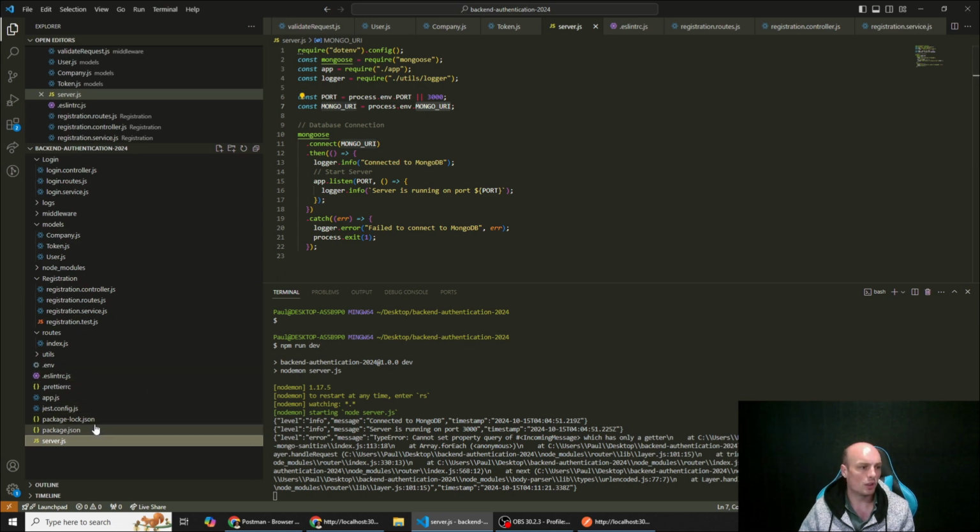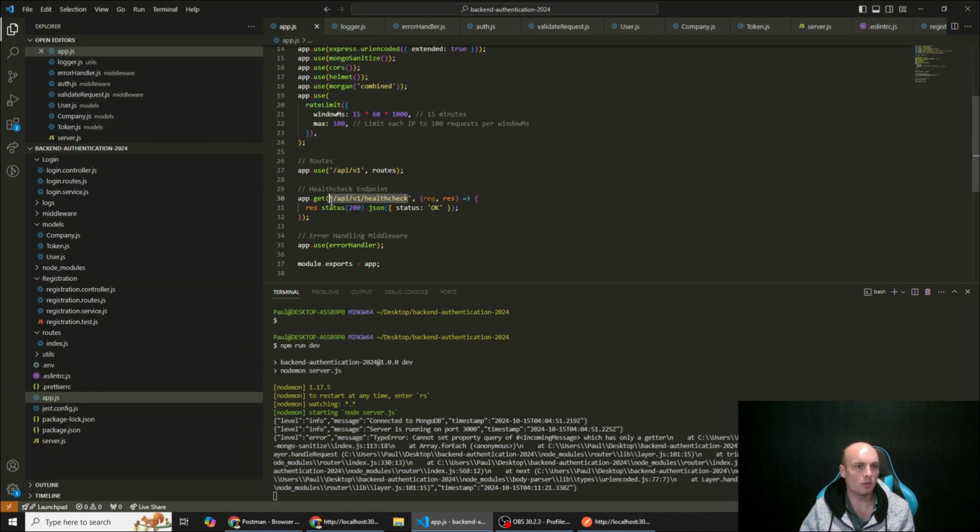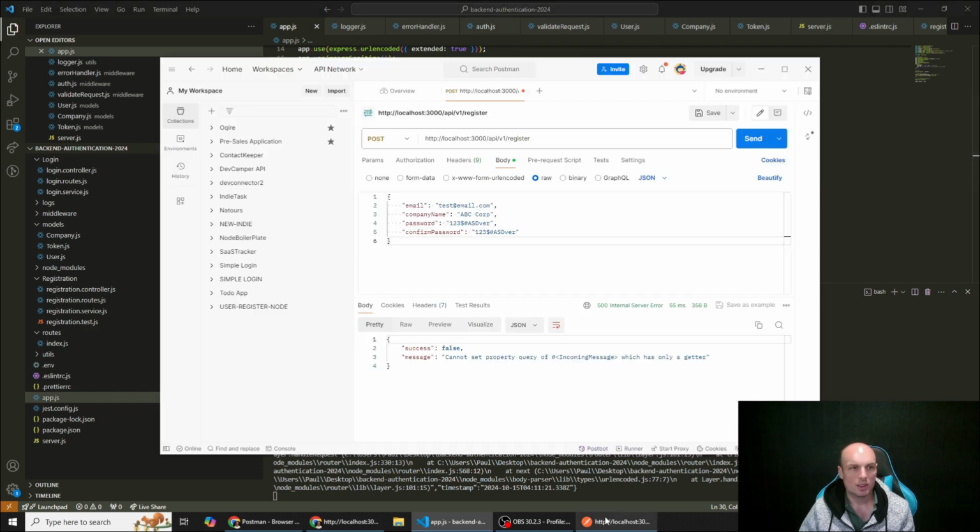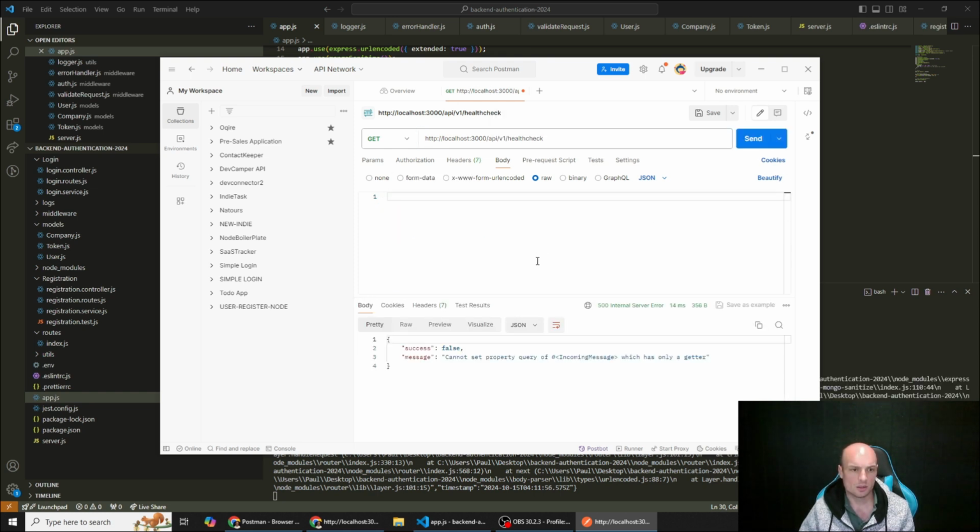What we will do is we will go to our app.js, and we've just got this API endpoint, which is a health check, which uses a GET request. So instead of a POST request, use a GET request. So we'll do that. Just hit send on that. Still getting the same error.